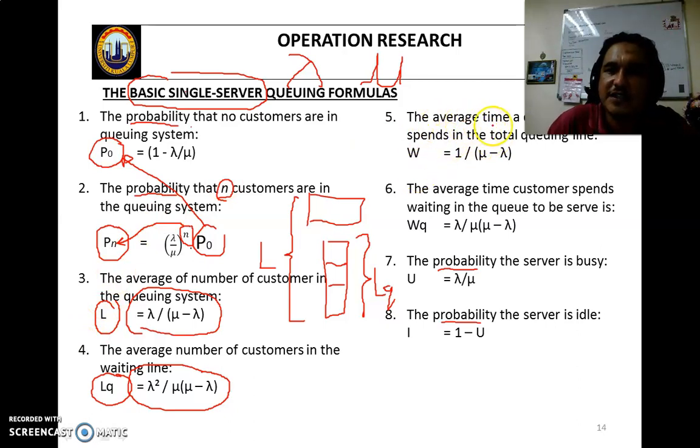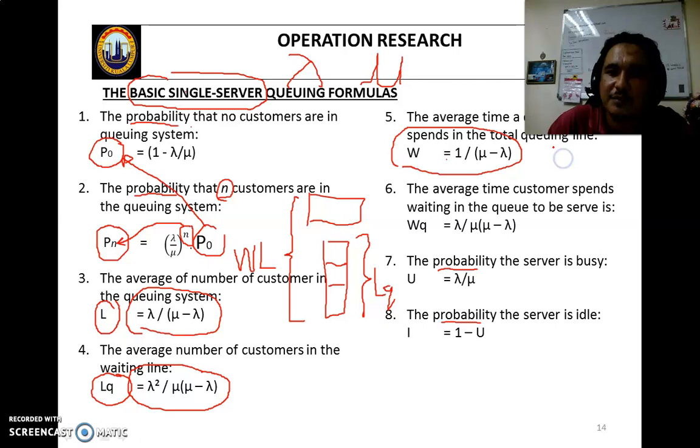The average time customers spend in the queuing system is W. W equals 1 over mu minus lambda. This is the average time.